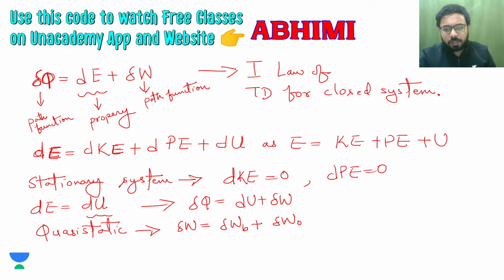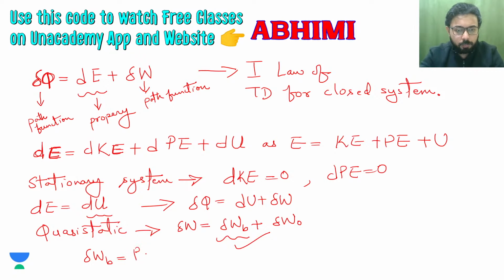For a quasi-static process, you will only have this term, boundary work done, and this boundary work δW_B is equal to PdV, or if you find the boundary work totally, then it will be the integration of PdV.